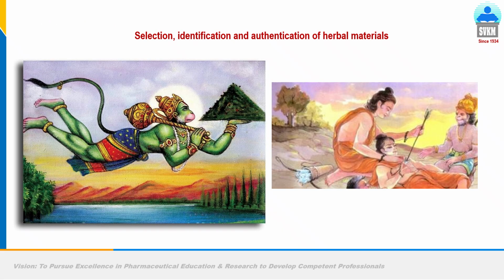Now, selection, identification and authentication of the drug. Selection means to choose the medicinal plant on some logic. Then to identify the given plant is so and so through various chemical tests, like WHO QC parameters. And finally, after identification, we have to authenticate the plant material by taking a sign and by depositing a sample in the botany department of a college, because botanists are the qualified taxonomists to confirm the authenticity or the identity of the plant.